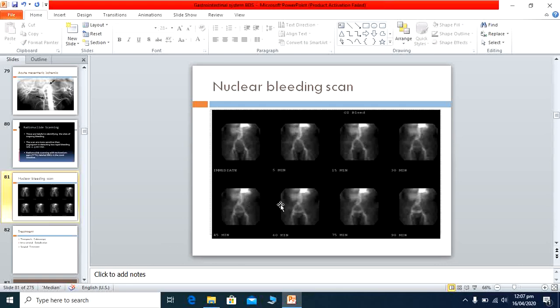I just wanted to show you the introduction of these techniques. You must know these investigations are available, so that you have the knowledge of these things, that these are the available techniques by which GI bleeding can be investigated. Here is the picture of the radionuclide scan.